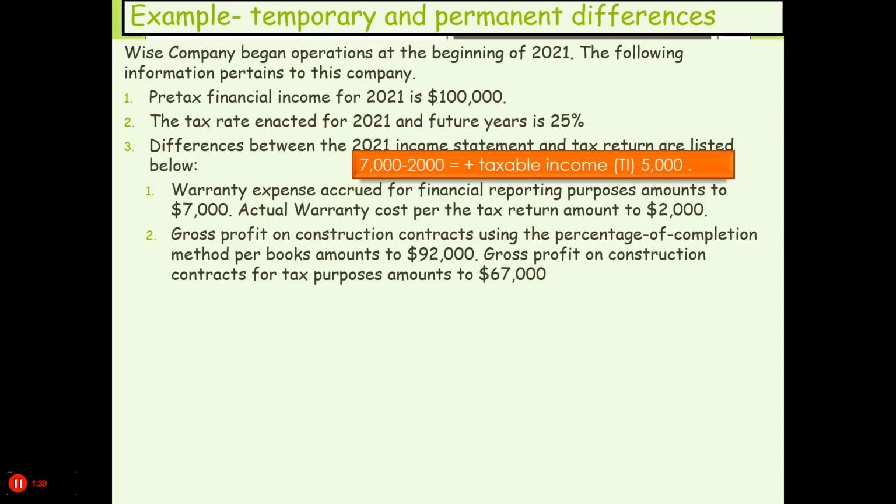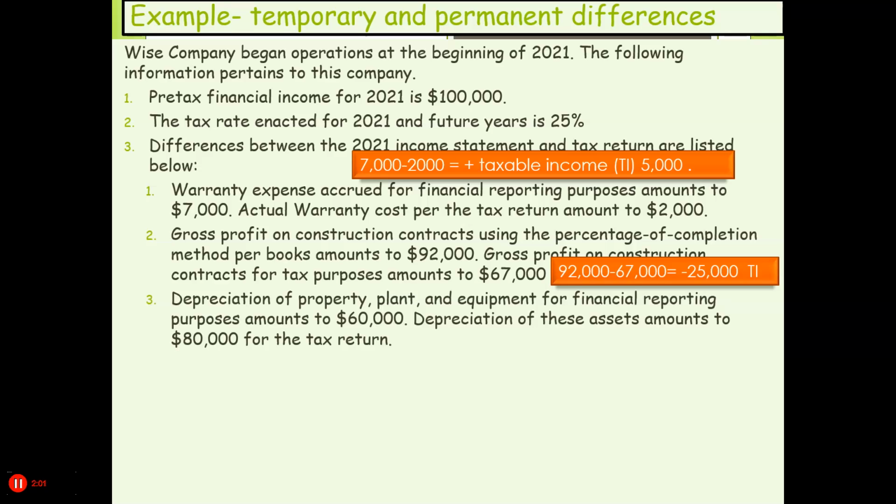Now, gross profit on construction contracts using the percentage of completion method per book amounted to $92,000, but gross profit on construction contracts for tax purposes was only $67,000, which means that you don't have to show all of that income. You're going to have to back that out for taxable income. Now, depreciation of property, plant, and equipment was $60,000, but for tax purposes it was $80,000. So we're going to get to deduct another $20,000 on our taxable income.